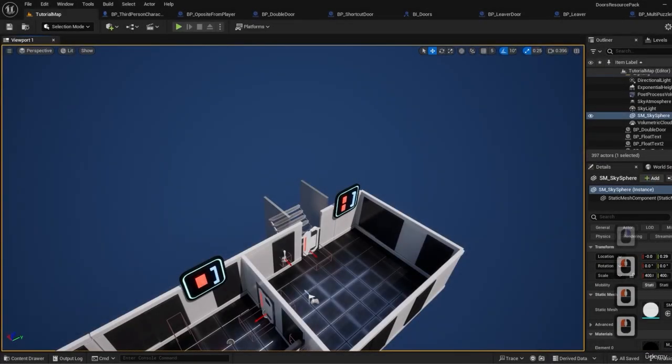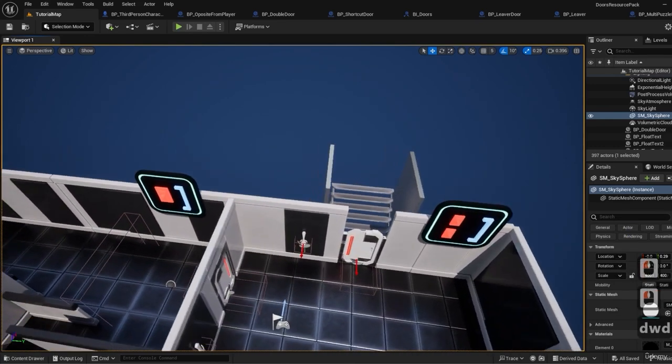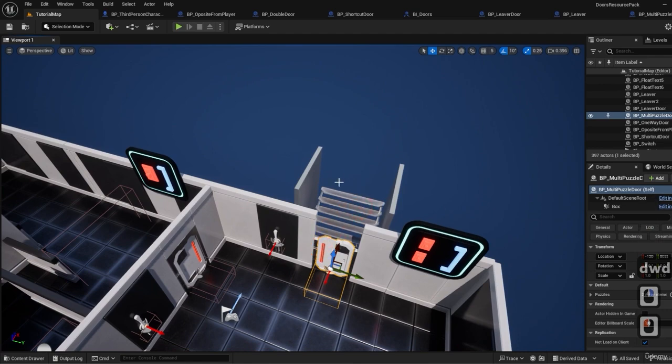Hello and welcome back to Unreal Engine 5 Blueprint Mastery, Door Systems and Interactive Portals. Previously, we finished with our multi-puzzle door.